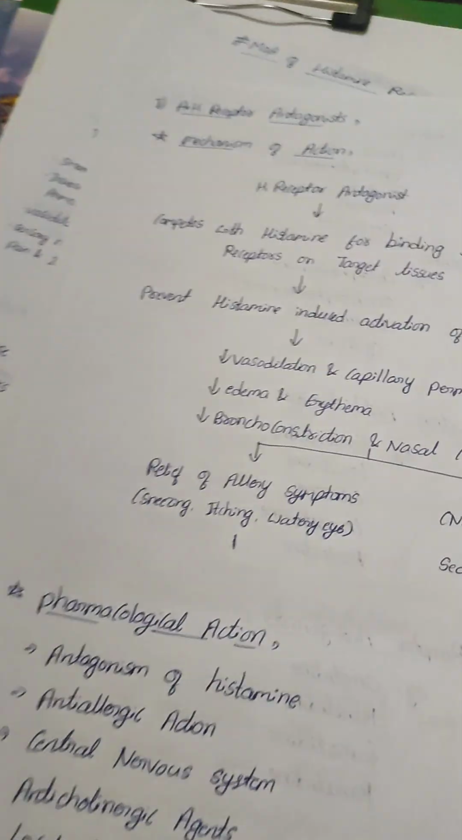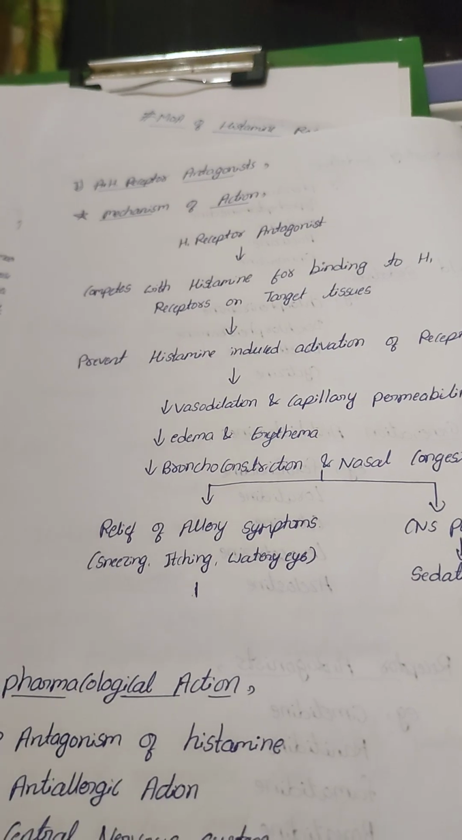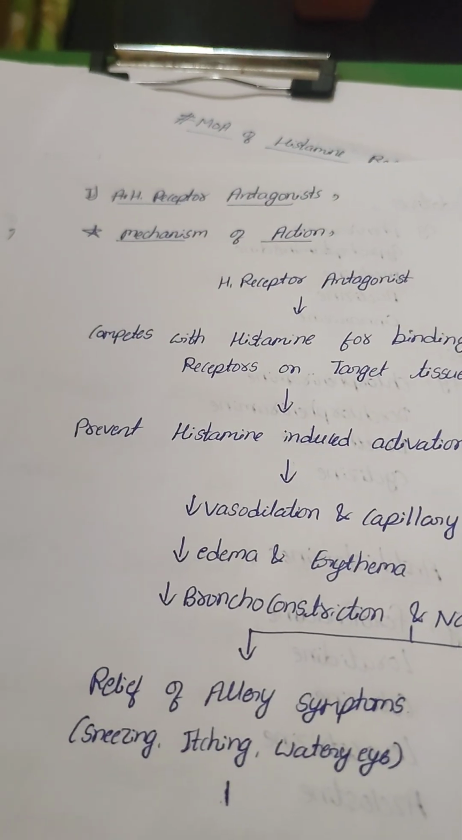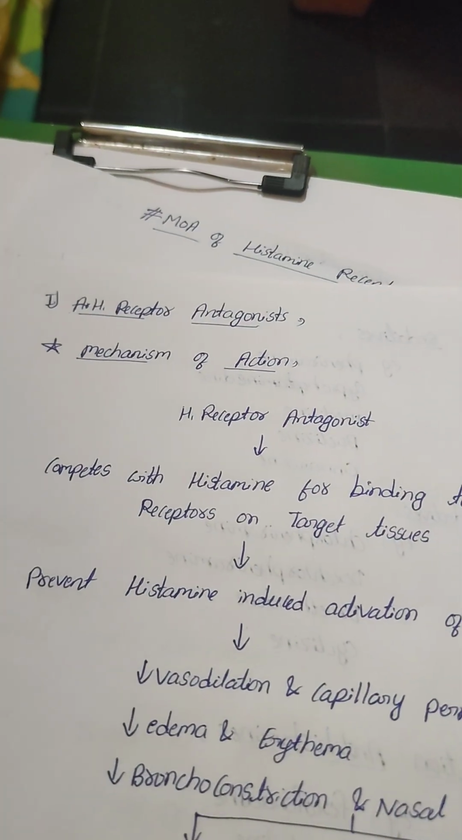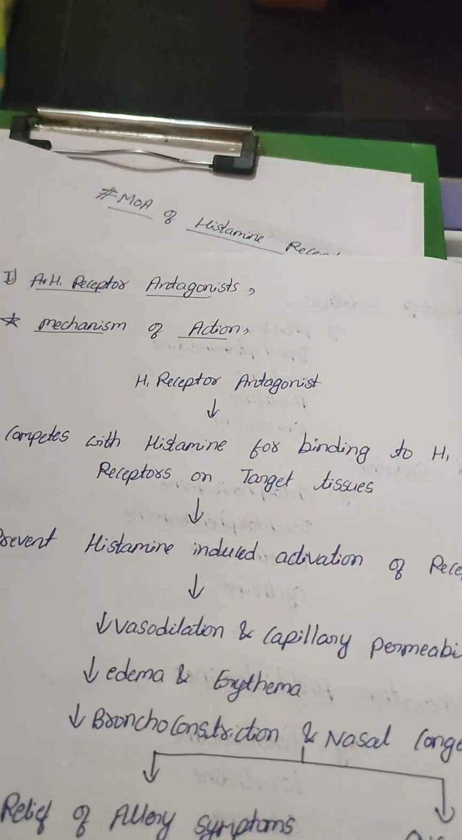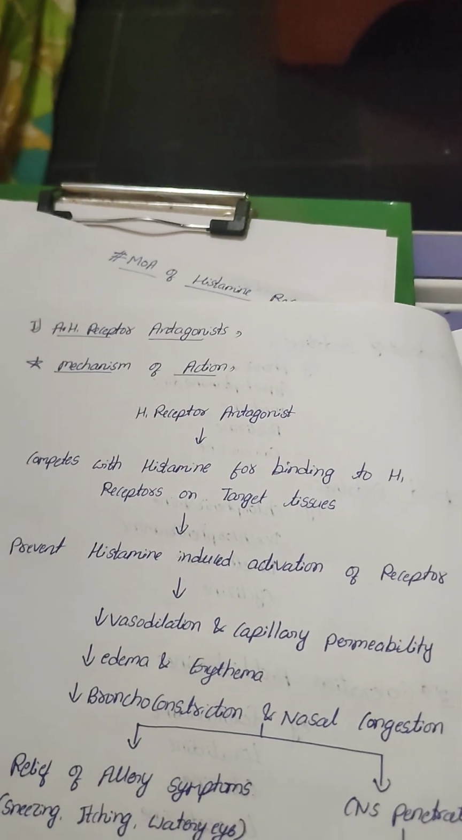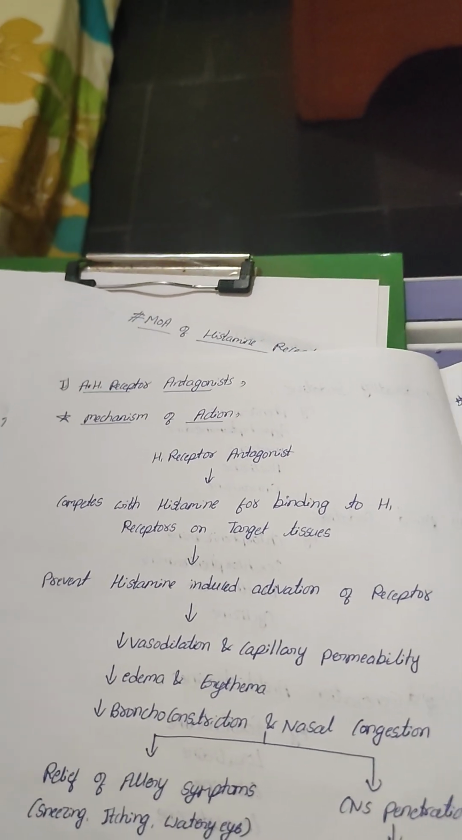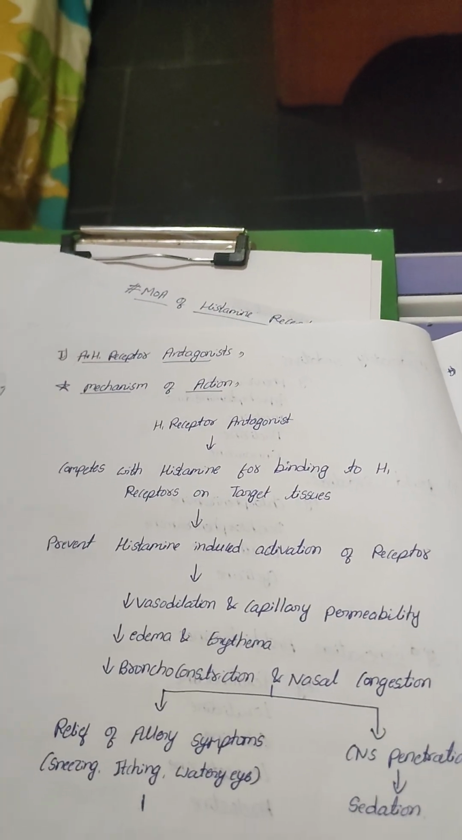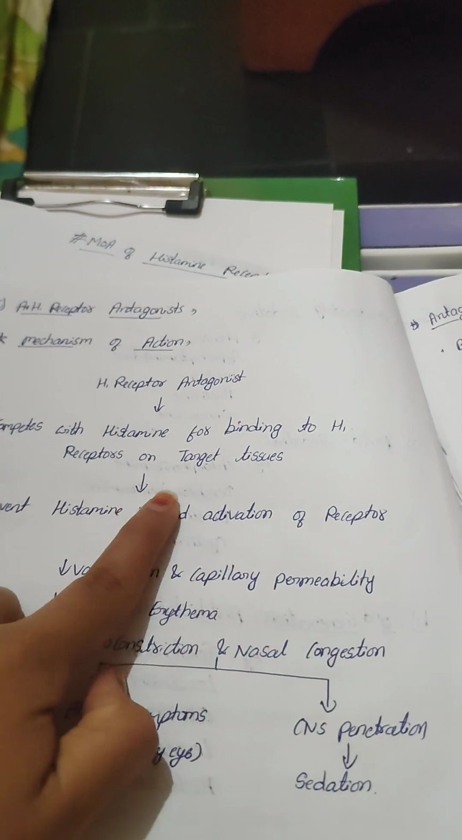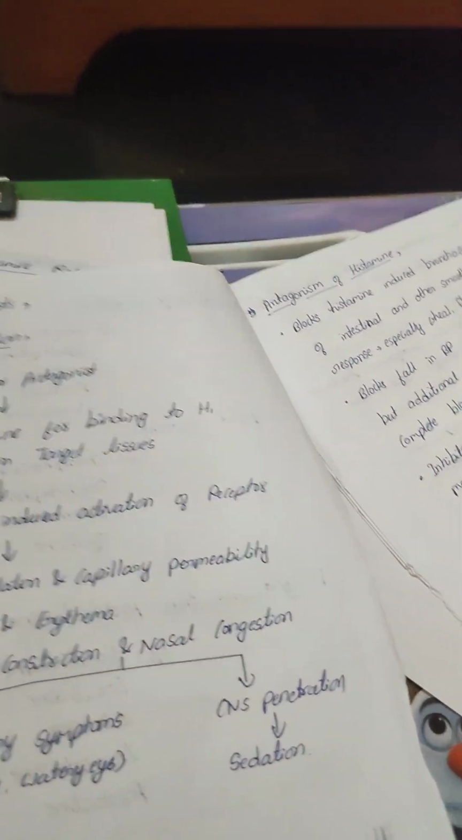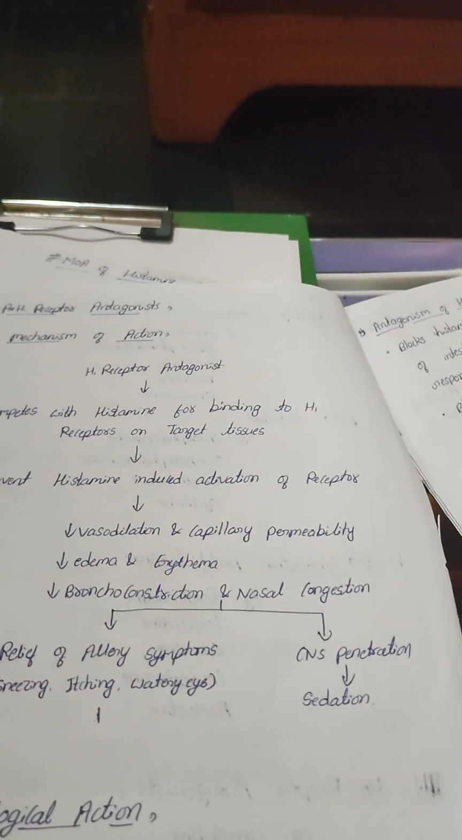Now, mechanism of action of H1 receptor antagonists. How does it act to block the H1 histamine receptor? What is the mechanism of action involved? H1 receptor antagonists first compete with histamine for binding to the H1 receptor on the target tissue. Here I will explain by diagram.